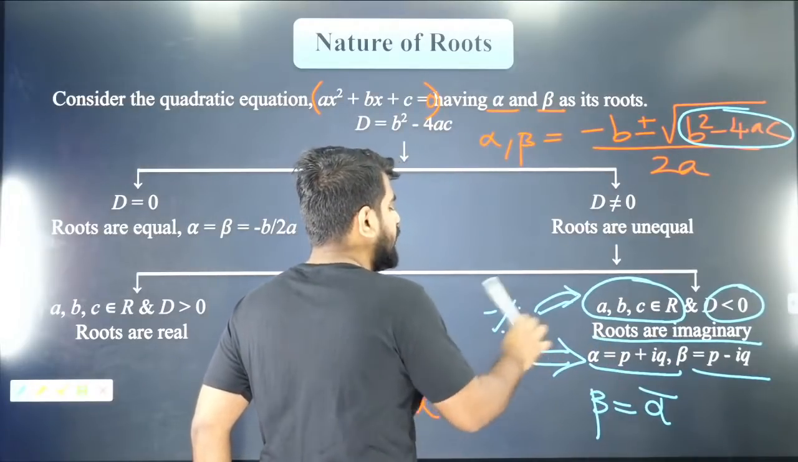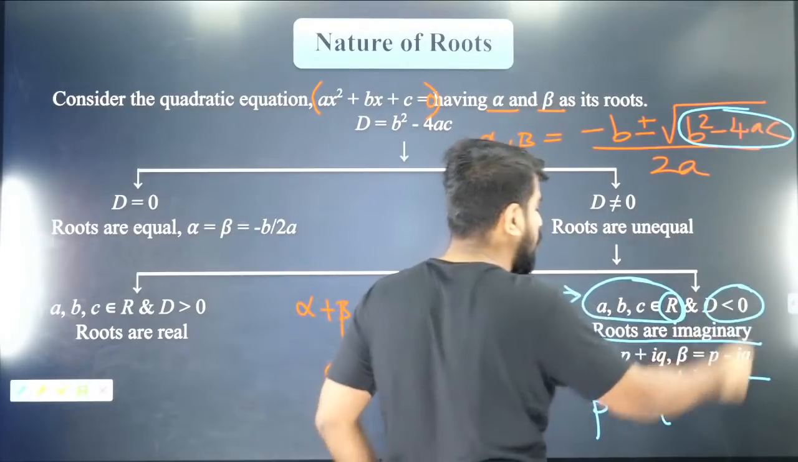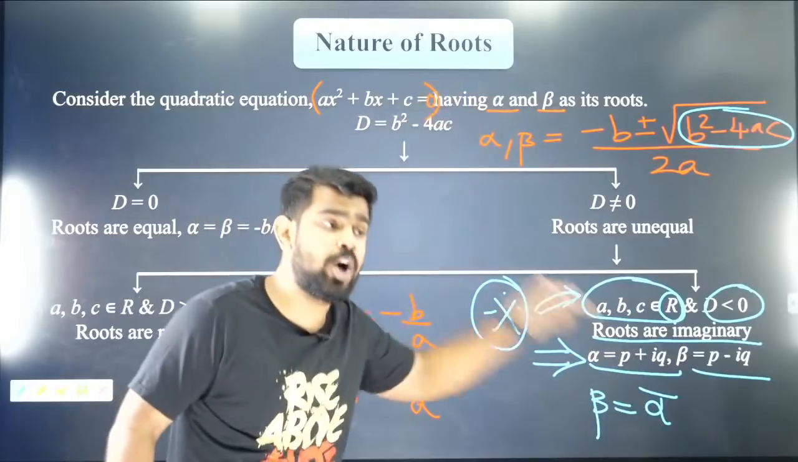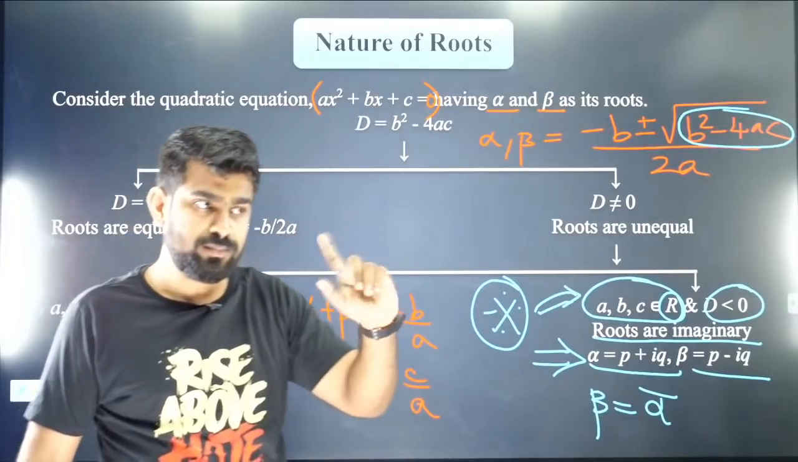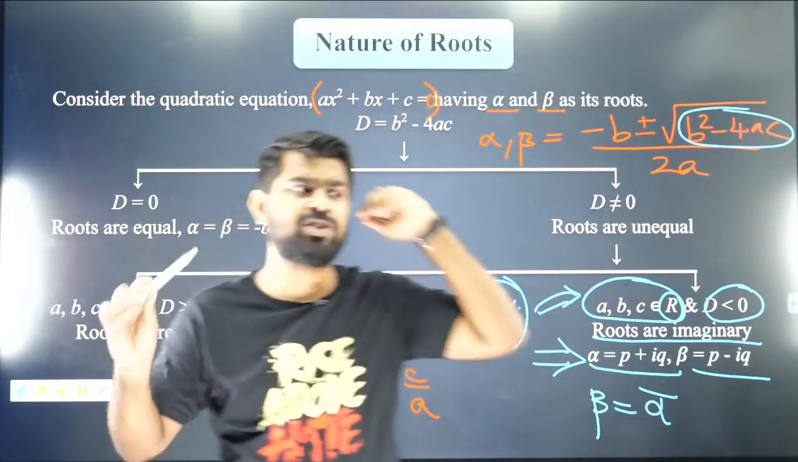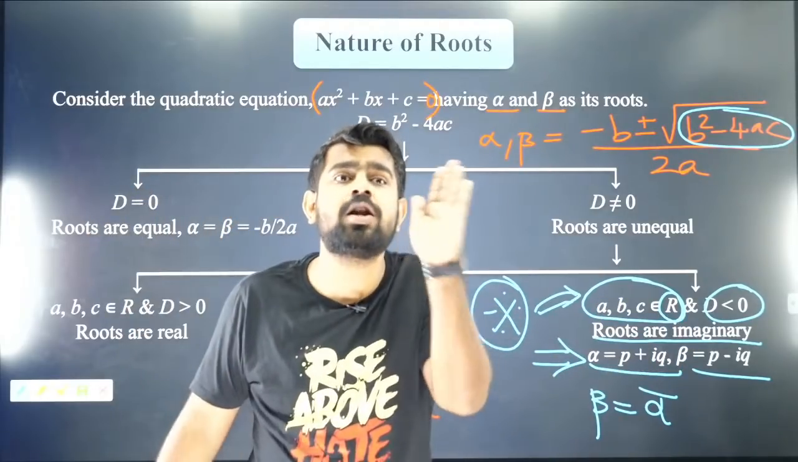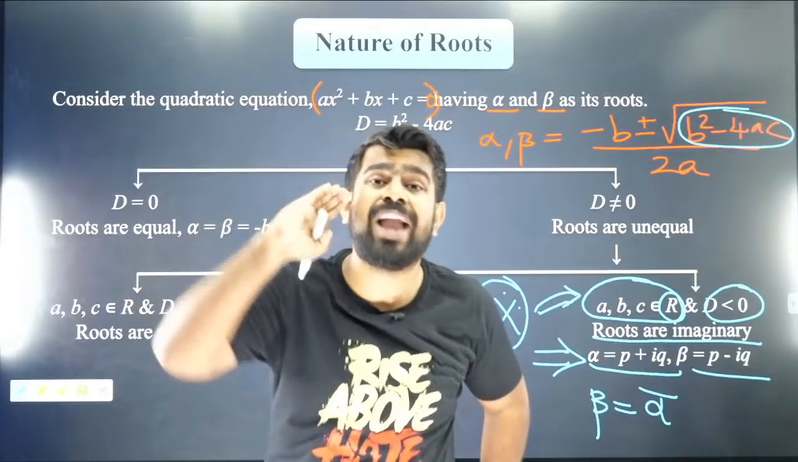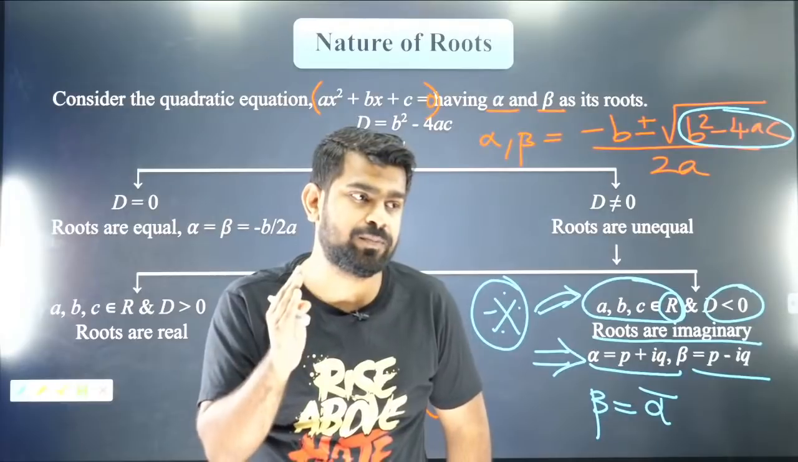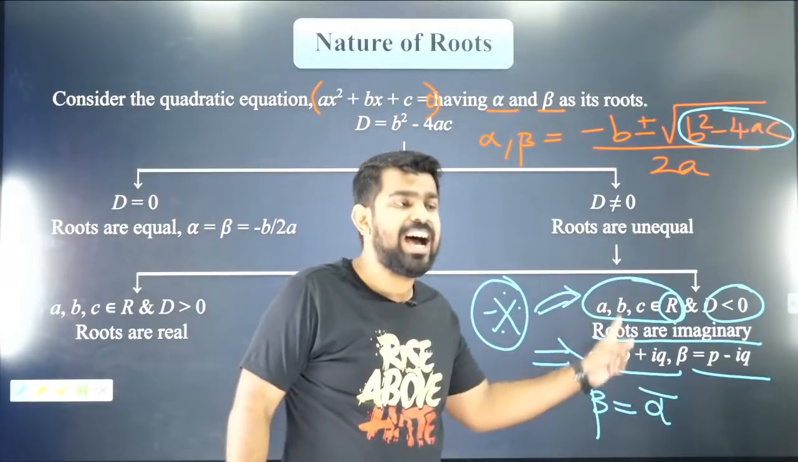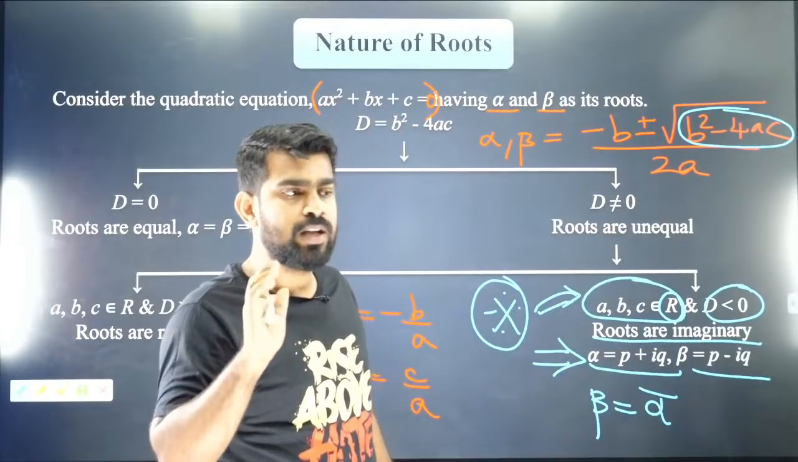Please note that if a, b, c belong to real numbers and the discriminant is less than 0, then only you will have conjugate roots. Otherwise, no. Because everybody says, "Sir, there will be conjugate roots. Imaginary roots always occur in pairs. Irrational roots always occur in pairs." You should not blindly say that, without any backing. Only after you check whether a, b, c are real numbers can you say that. Got it? Are you all clear?